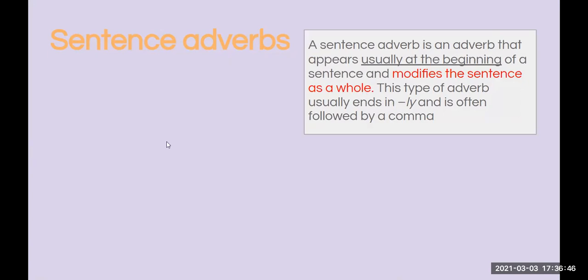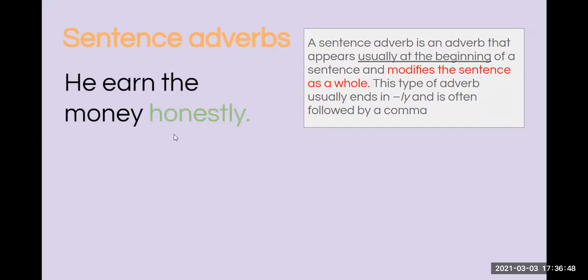For example, here we have, he earned the money honestly. Okay, as you can see in this sentence, we have the adverb at the end of the sentence. But we can use this adverb at the beginning of the sentence, and this is a sentence adverb.